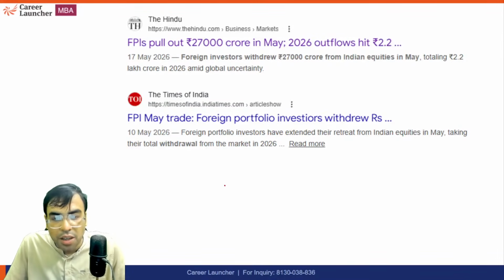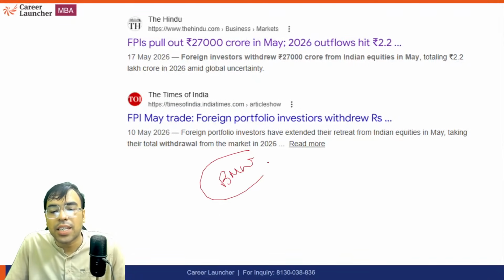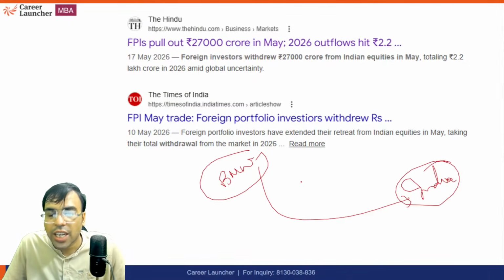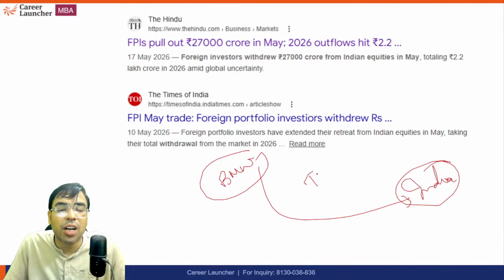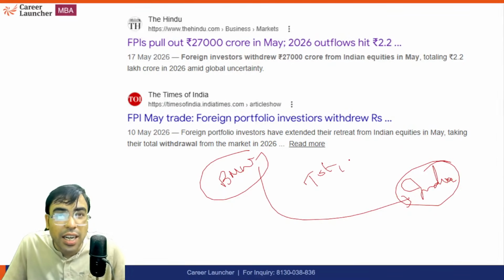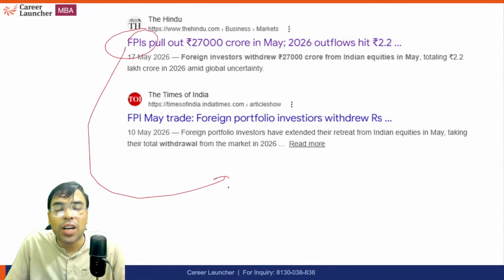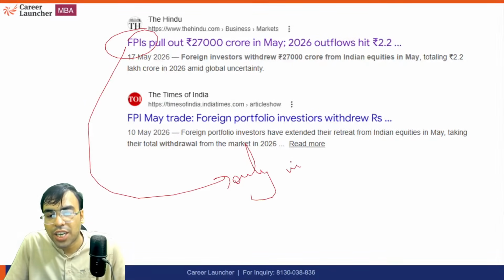Let's say BMW, a German company, is setting up a plant in India, let's say in Chennai. They are coming up with transfer of technology, they are setting up the entire plant. So that's the example of FDI, foreign direct investment. But FPI means you are investing only in shares, bonds, etc.